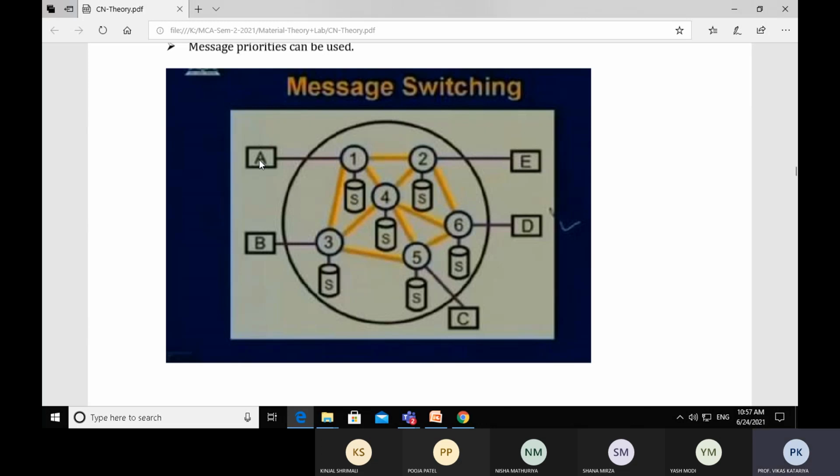Right? So maybe workstation A has a bulk of data, a bulk of segments. Those segments we convert into messages, and the messages will be transferred one by one from the workstation to node 1.